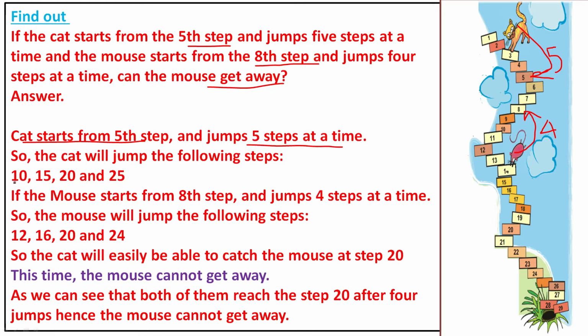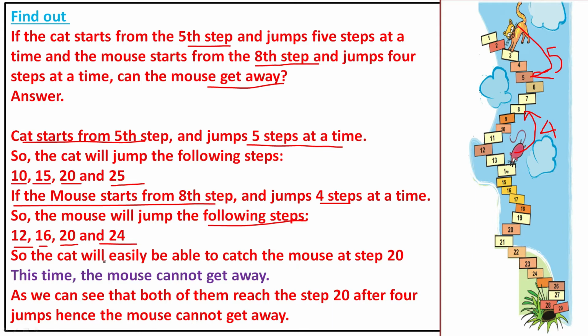The cat starts from the 5th step and jumps 5 steps at a time, so 10, 15, 20, 25, it jumps like that. It jumps on multiples of 5. If the mouse starts from the 8th step and jumps 4 steps, then you have to write the multiples of 4. The mouse will jump to the following steps: 12, 16, 20, 24, etcetera.